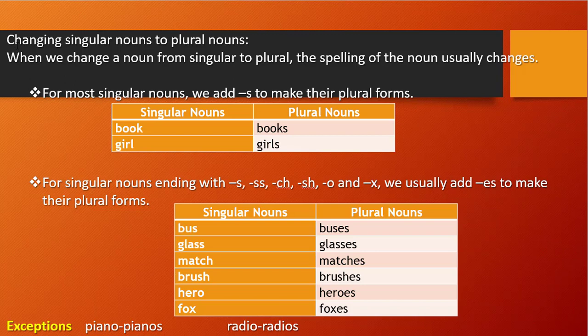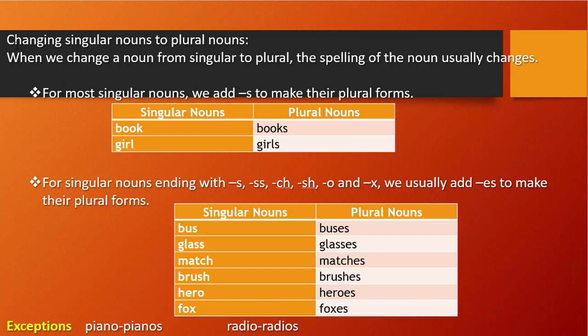See the second one, that is for singular nouns ending with s, double s, ch, sh, o, x. We usually add es to make their plural forms.